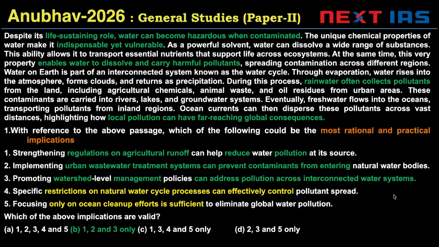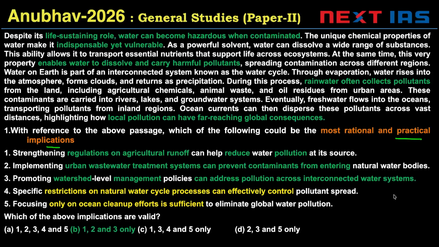So, the first question that we have is a practical implication question. This is a 2020-2021 innovation by UPSC of sorts. This is a slightly different question in the sense that for all questions, we are supposed to use the information only within the passage, but this is a different question. This sort of breaks those rules.